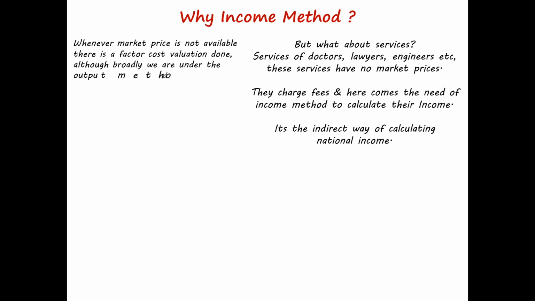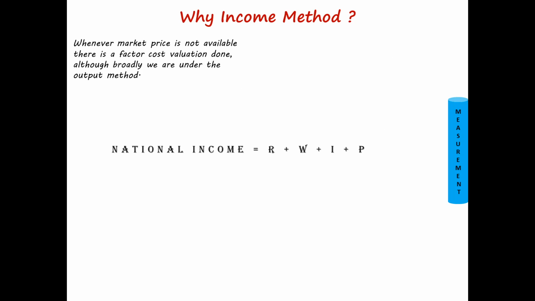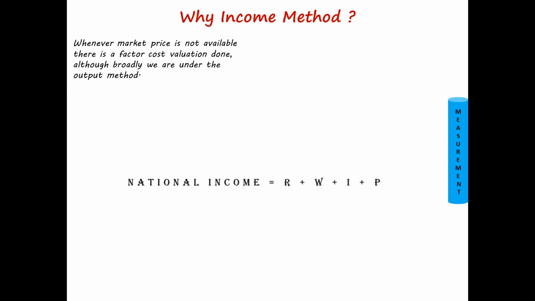So although broadly we are under the output method, when you want to calculate the contribution of services, we are extending ourselves into the income method. Here national income is rent plus wages plus interest plus profit.